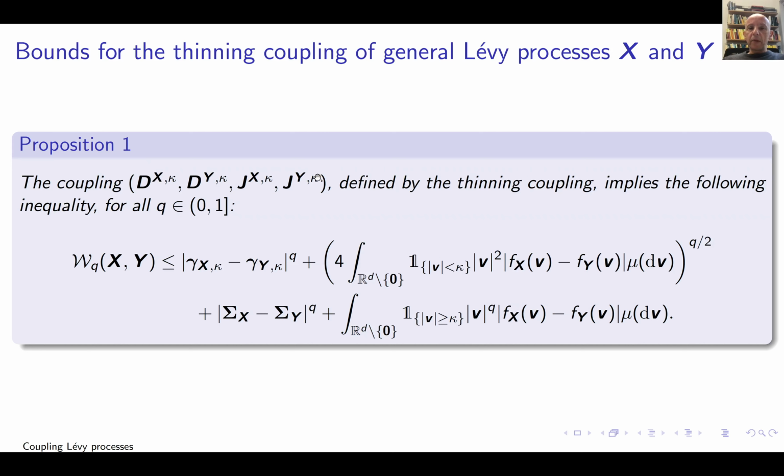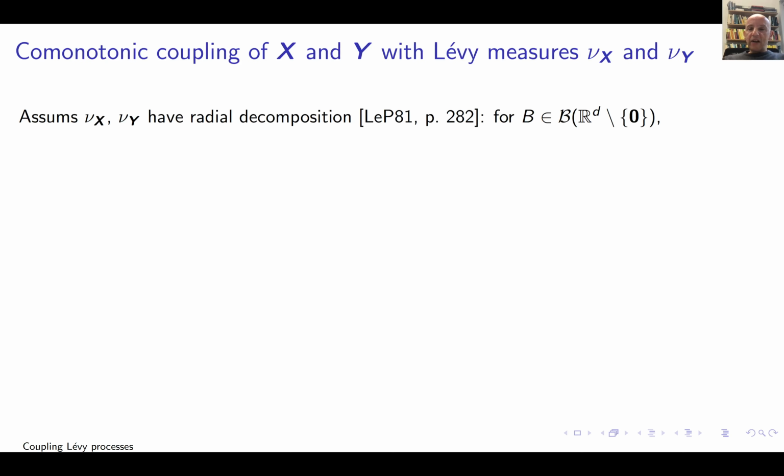And then once you have this coupling, the measures are coupled. You can put them in the same probability space, and you can obtain an upper bound of this type. And as you saw, this is used in the normal domain of attraction. This is in fact asymptotically optimal. Now, in the non-normal domain of attraction, we use a slightly more sophisticated coupling, which we term comonotonic coupling of